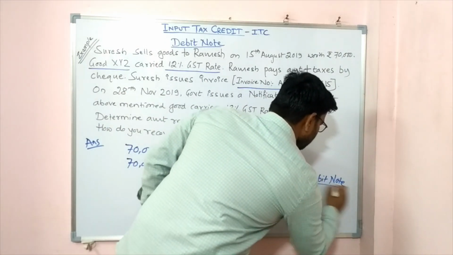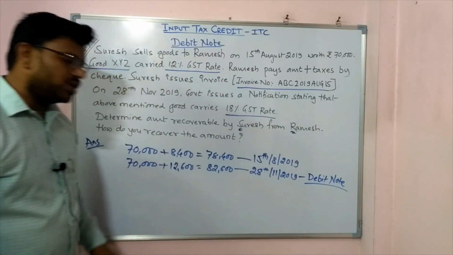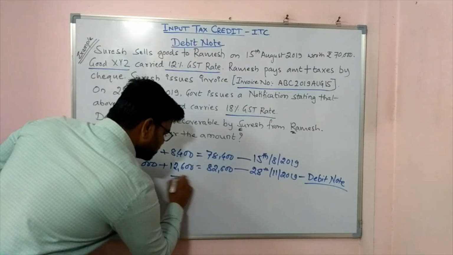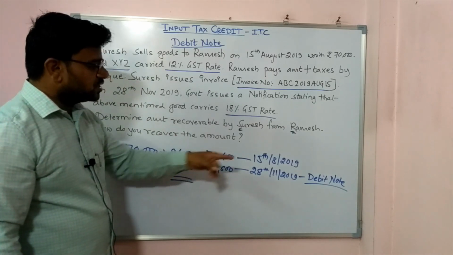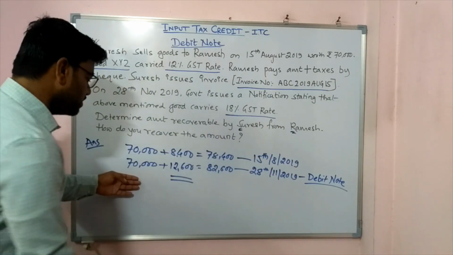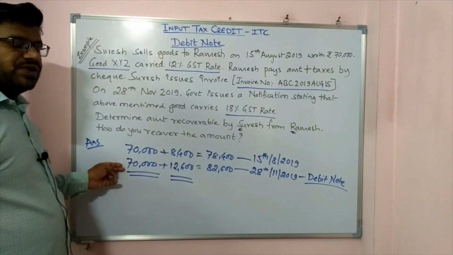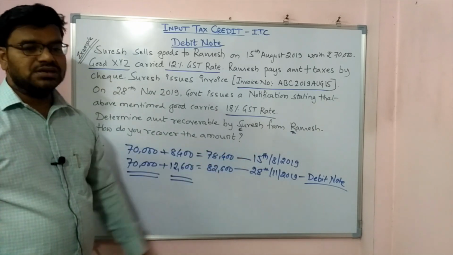Debit note. When are you using this debit note? You are using debit note only in two cases. There is no third case. When the GST rate is increased, then you are issuing a debit note. When the transaction value has increased, then also you are issuing a debit note.